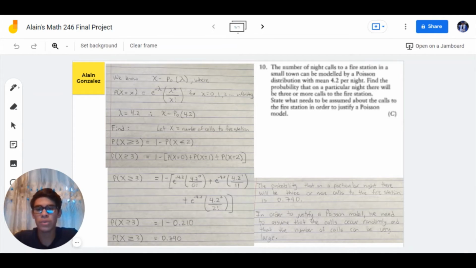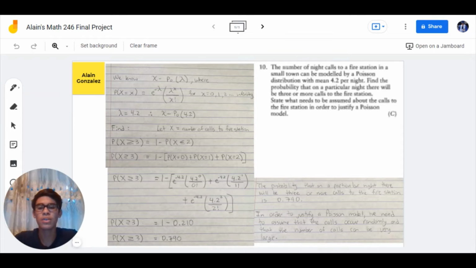So let's start off by what we know. We know that x is modeled by a Poisson distribution with lambda, where P(X = x) equals e to the negative lambda multiplied by lambda to the x over x factorial, for x equals 0, 1, 2, and can go all the way up to infinity. So from the question, we know that the mean is 4.2. So therefore, lambda equals 4.2. And so now, x is modeled by a Poisson distribution with a mean of 4.2.